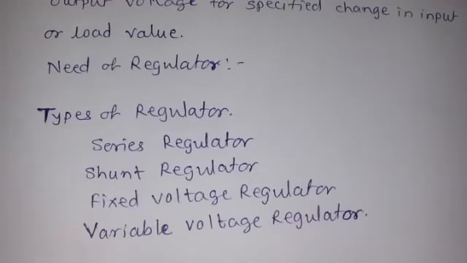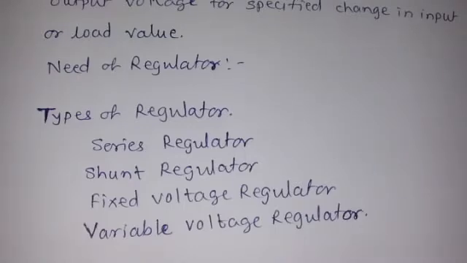Then there is another type, the variable voltage regulator. In that case, the change in output voltage can be specified and adjusted with the help of the regulation method. That comes under the category of variable voltage regulator. Now we will see one of the important regulators, which can be constructed using a Zener diode. The Zener diode works as a regulator.